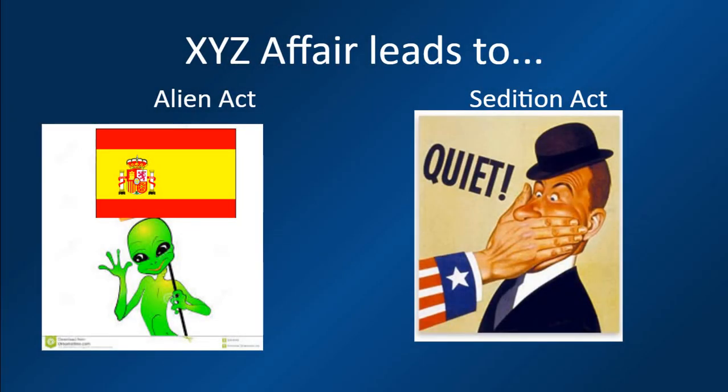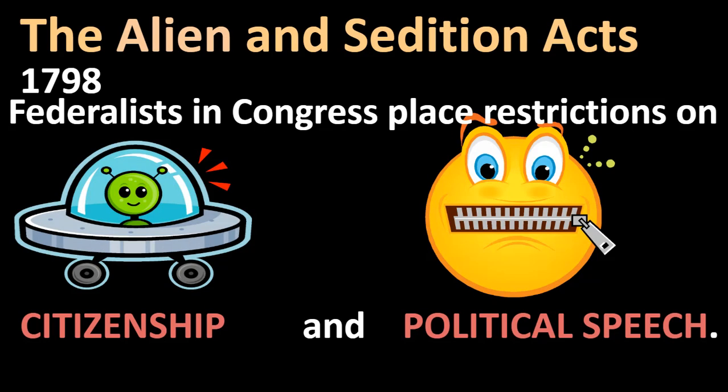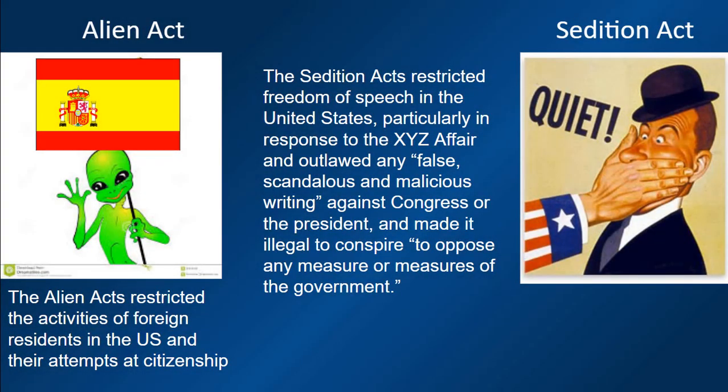Shortly thereafter, Adams would pass the Alien and Sedition Acts. These acts led the Federalists in Congress to place restrictions on citizenship and political speech. The Alien Acts restricted the activities of foreign residents in the United States and their attempts at citizenship. The Sedition Acts restricted freedom of speech in the United States, particularly in response to the XYZ affair, and outlawed any false, scandalous, and malicious writing against Congress and/or the President, and made it illegal to conspire to oppose any measures of government.